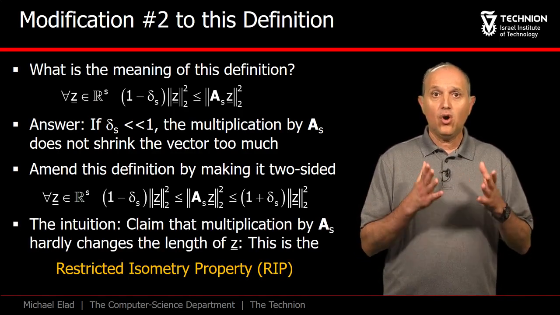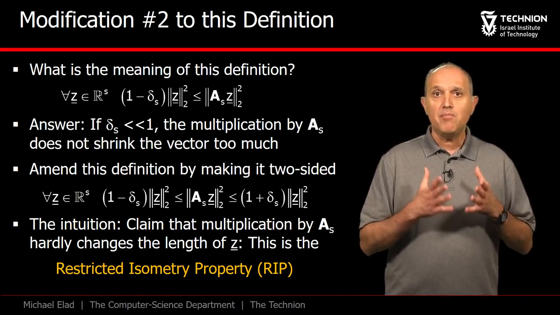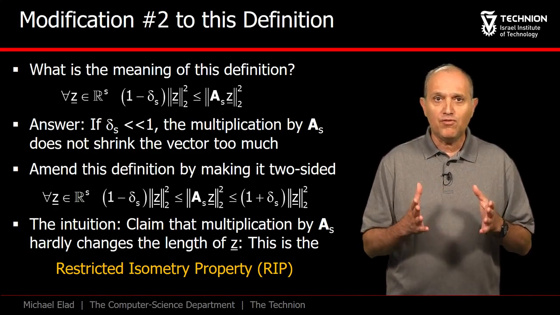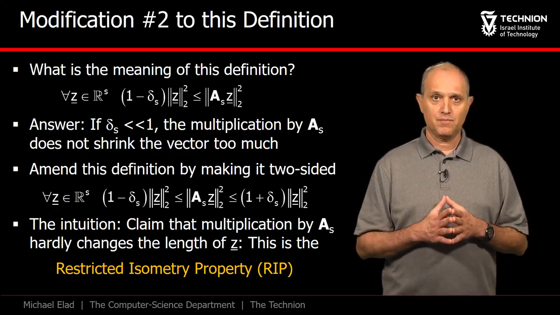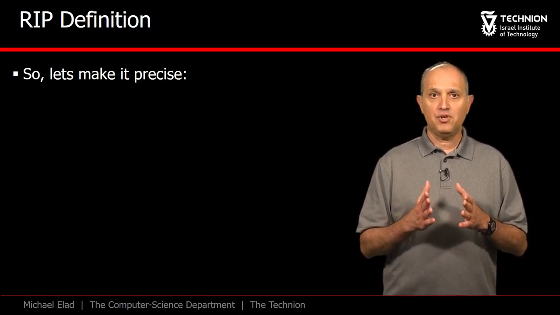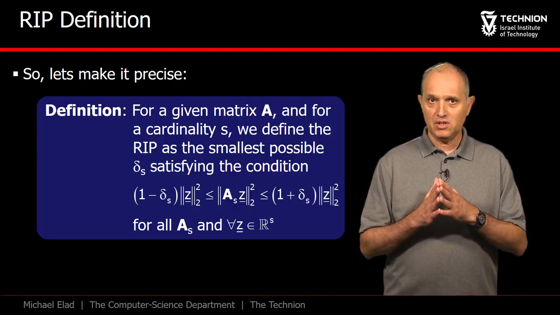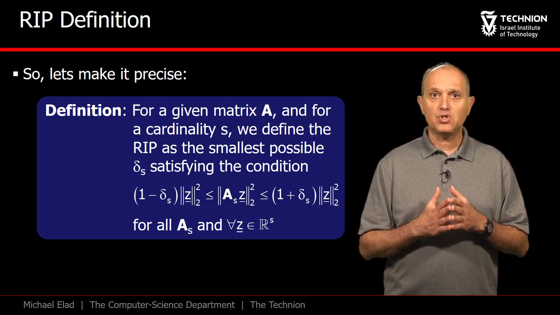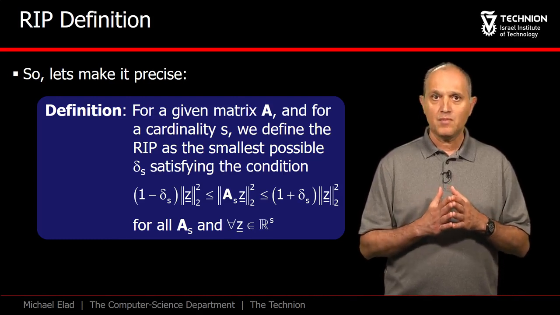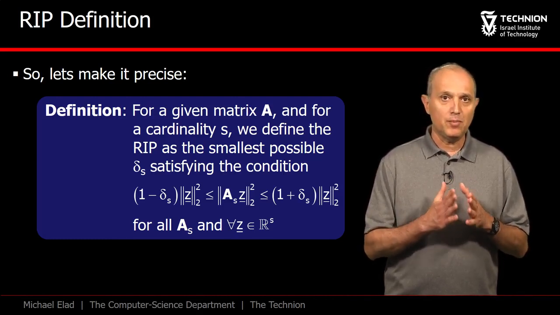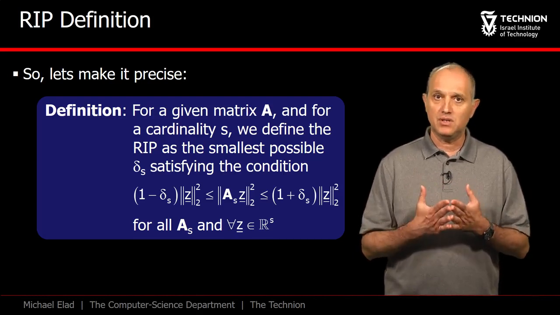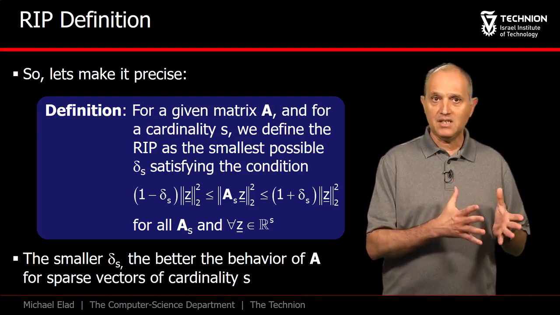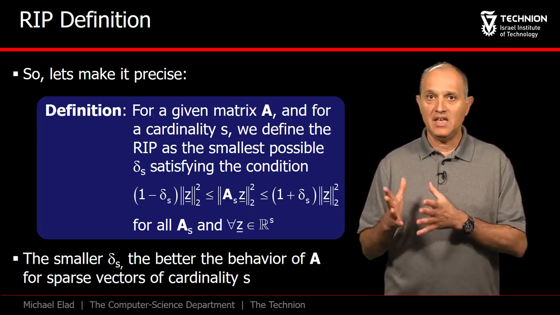It says that all submatrices AS behave nearly like orthogonal matrices in the sense that they do not modify much the length of z. We now make this definition precise. For a given matrix A and for a chosen cardinality S, we define the RIP as the smallest possible value delta S that satisfies the near isometry property for all possible submatrices AS and all vectors z. The smaller delta S, the better behaved the matrix A is.